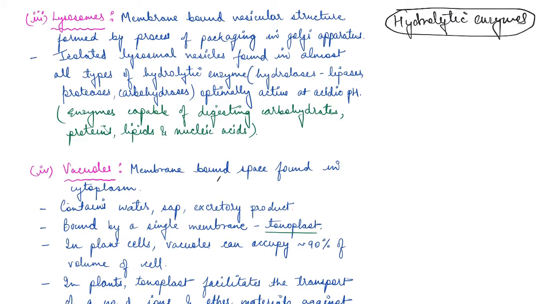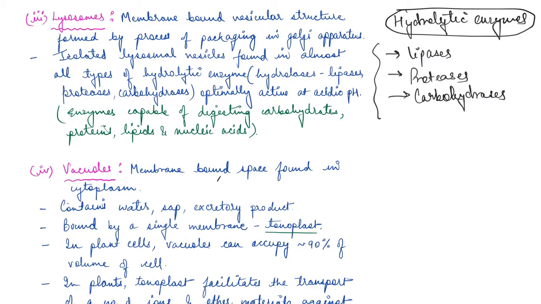So, hydrolytic enzymes like, say, lipases, proteases, carbohydrases, right? So they are basically optimally active at the acidic pH. Now, these enzymes, guys, remember, these enzymes are capable of digesting nucleic acids, lipids, proteins, carbohydrates.